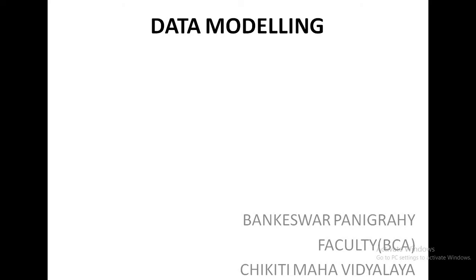By seeing that data model, we create one database. So first we will learn what data modeling is, what a data model is, why we are using data modeling, and what different types of data modeling are available. That is what we are going to discuss today.